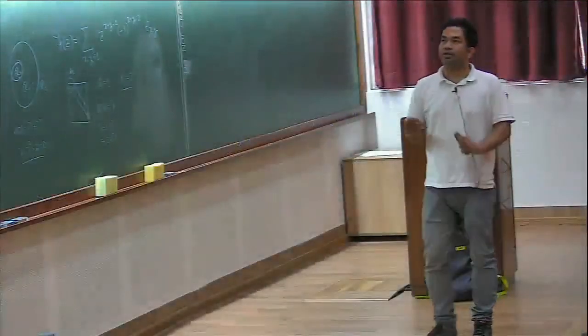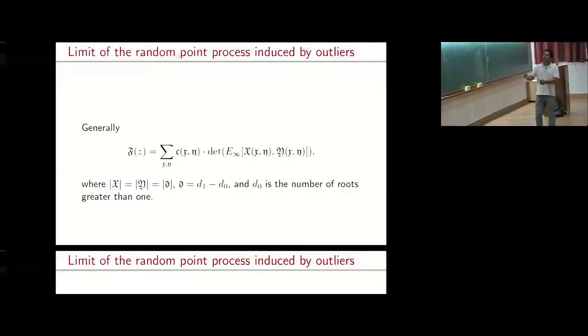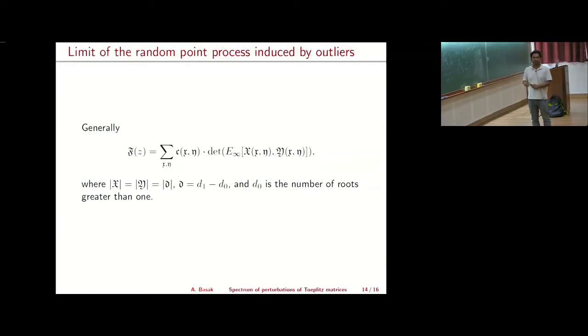So in general, it would not be linear in the entries of this noise matrix. If, for example, your script is 2, you get a determinant of 2 by 2 submatrices of your matrix, which is definitely not a linear function of the entries of the noise matrix. So even if you started with this Gaussian noise matrix, you might end up with something which is not a Gaussian analytic function. Okay, so in the next few minutes, I'll try to give some ideas about this proof.